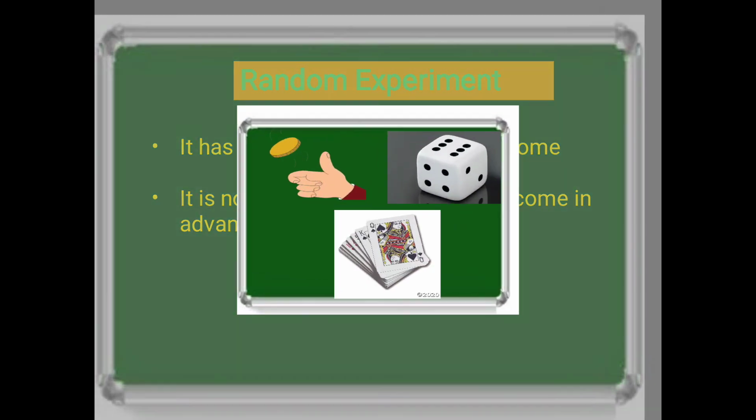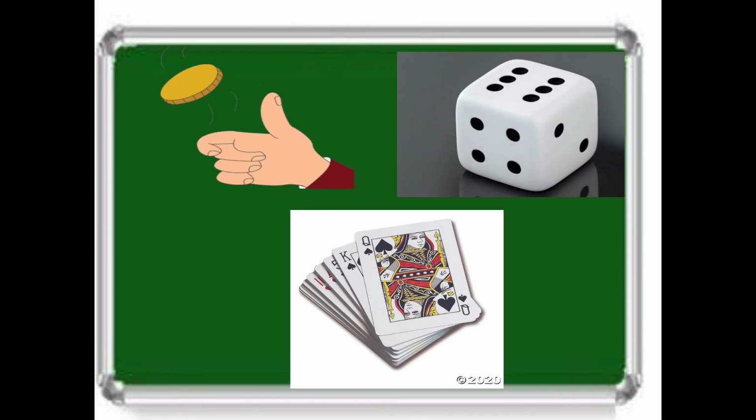Now let me show some small examples of random experiments. The first one, as you see here, is tossing a coin. When you toss a coin, we can't predict in advance that only the head is going to come or only the tail is going to come, but we know the possibilities: it is either a head or a tail. So this is a random experiment.